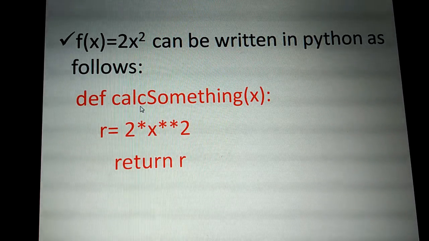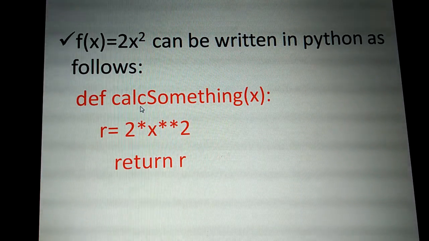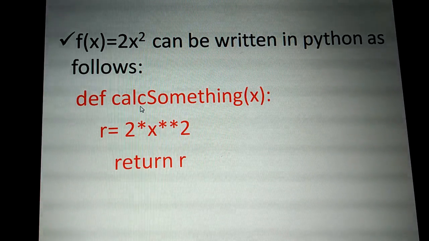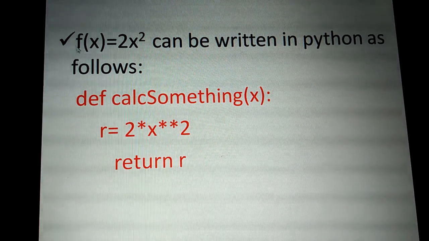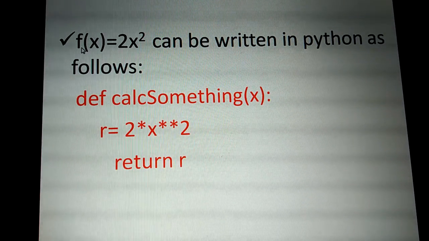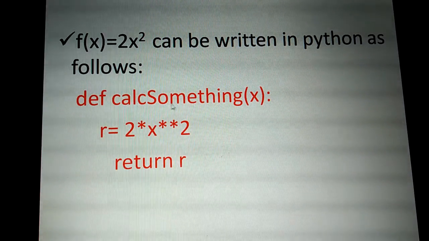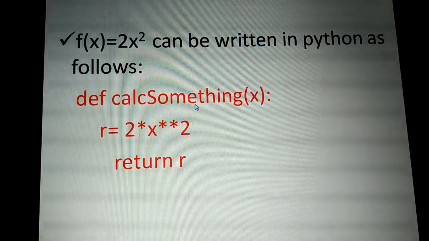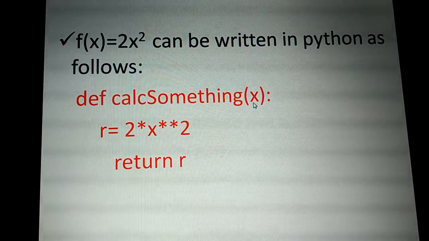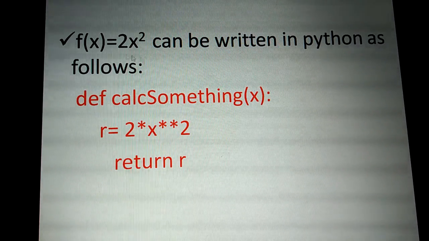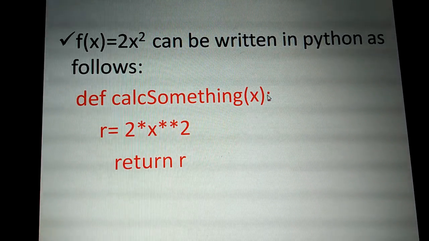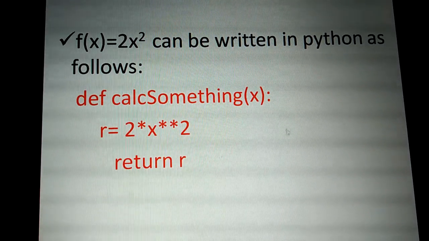Okay, so you know the format of a variable. Normally it should have a letter followed by digits, or a single letter also can be considered as a function name. See here, f is a single letter, and f is considered as a function. Same like here, calc something is going to be taken as the user defined function name. Inside the parenthesis we pass x, only a single argument. And at the end we need to put a colon. If you put a colon, that indicates that a new block is going to start.